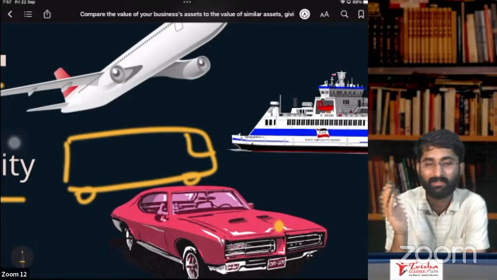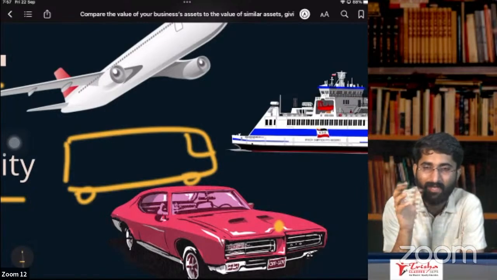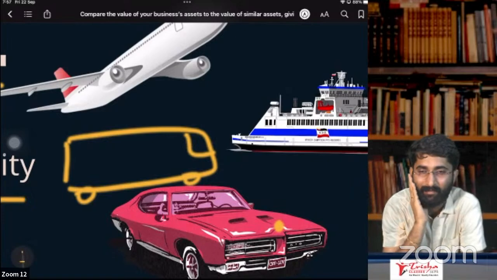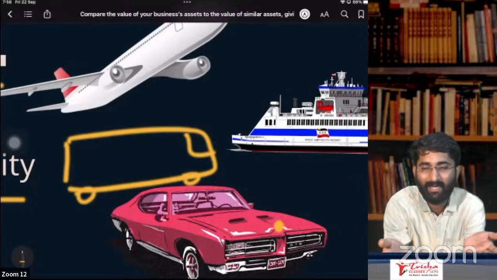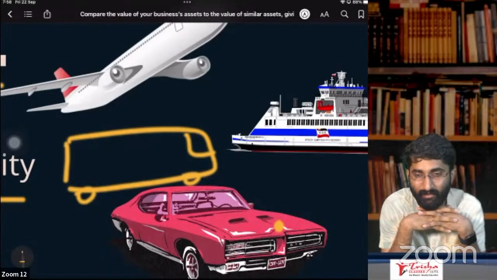If that were the case, tomorrow I'll purchase one Audi car, take out all the seats, and carry bananas for sale. I go to the market, keep the Audi's boot open and keep some bananas, saying, take bananas. If I do that, I should get ITC, no? Will I get ITC? No.